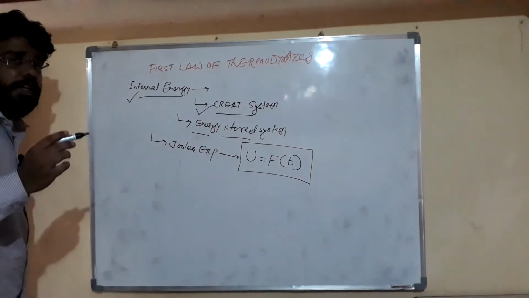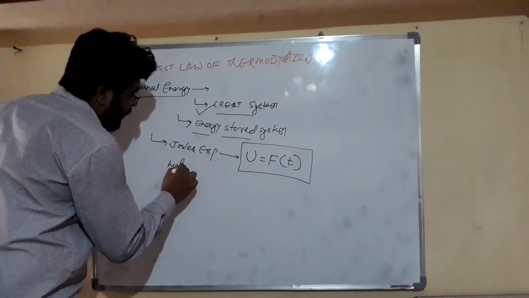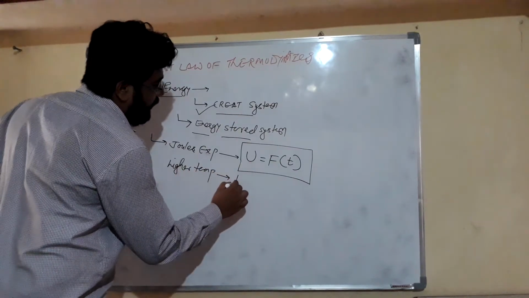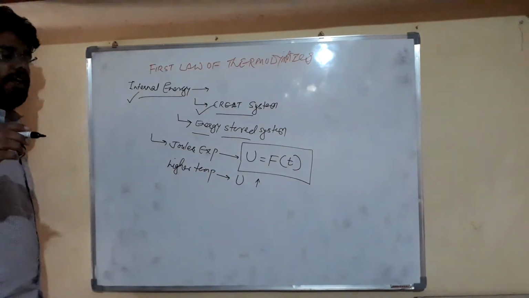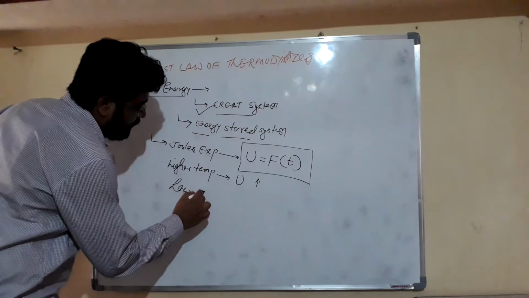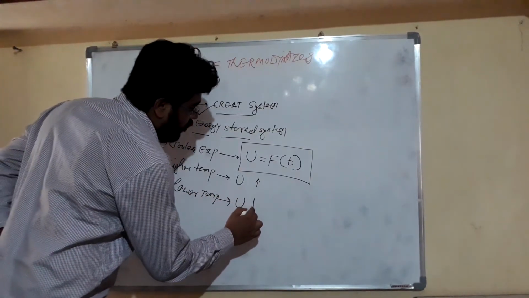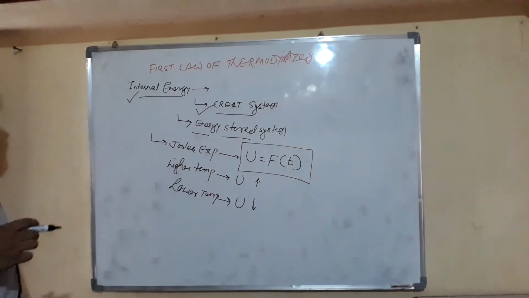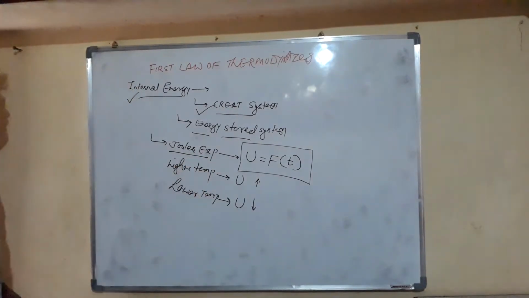It means if any system has a higher temperature, then its internal energy is also high, and if any system has a lower temperature, then its internal energy is also low. So our internal energy is a function of temperature as per Joule's experiment.